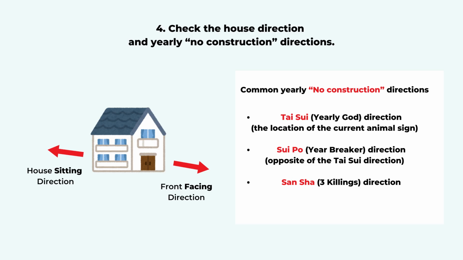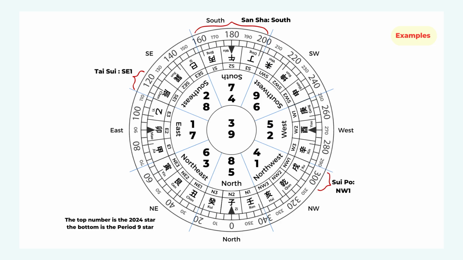And also check the direction of your residence and avoid construction in the inauspicious direction of that year, such as Tai Sui, Sui Po, and three killings. So that's the basic principle for date selection.